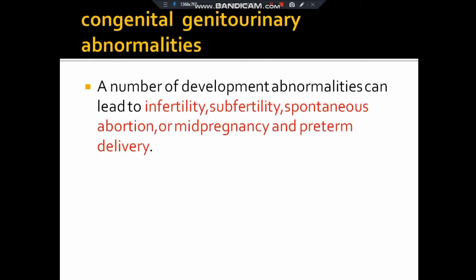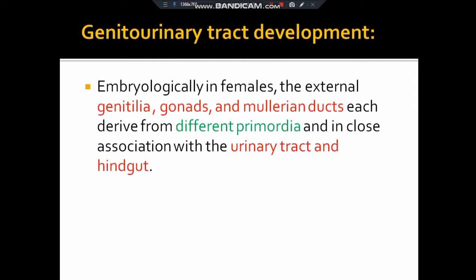So first of all, congenital genitourinary abnormalities. If there are developmental abnormalities, what may they lead to? They may lead to infertility, spontaneous abortion, mid-pregnancy and preterm delivery, or complications during pregnancy. Genitourinary tract development: embryologically, in females, the external genitalia, gonads, and Mullerian duct are each derived from different primordia. There is a close association between the urinary tract and hindgut, so if there is any abnormality in the genitalia, there is a chance the urinary tract also has some abnormality.